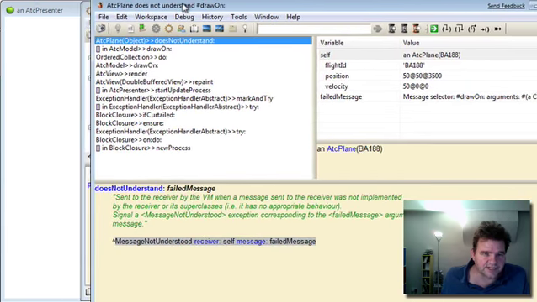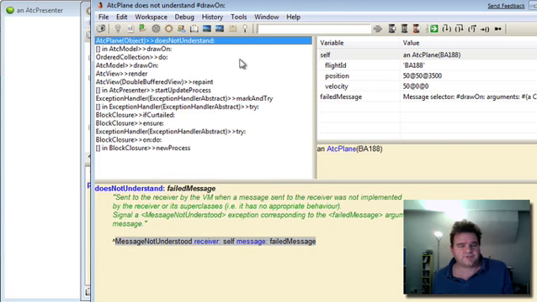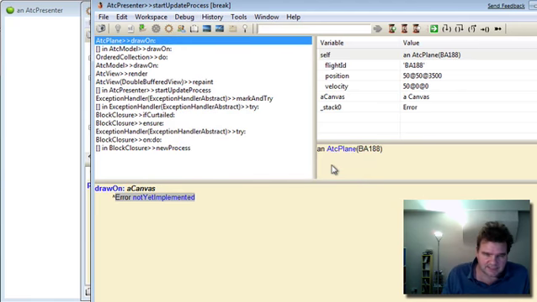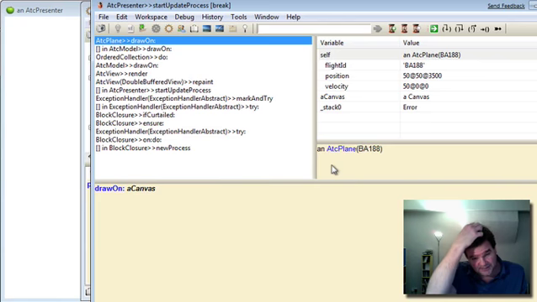Once again, I'll move this out of the way just so we can see the game space here, so we can see what's going on when we actually compile this method. So once again, let's implement this draw-on method in ATC plane. And now what are we going to need to do here? Well, I think what we want to do is draw a box representing the plane and then some salient information around it. So let's first start off with the box.